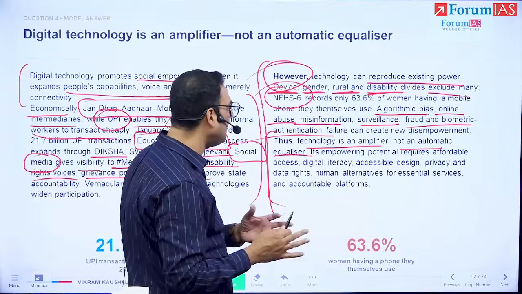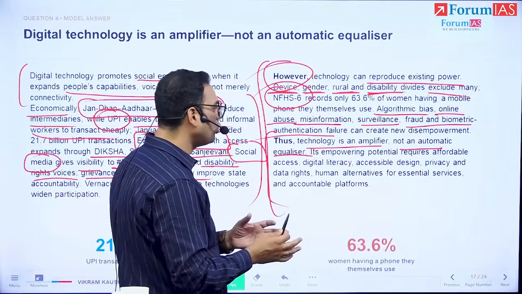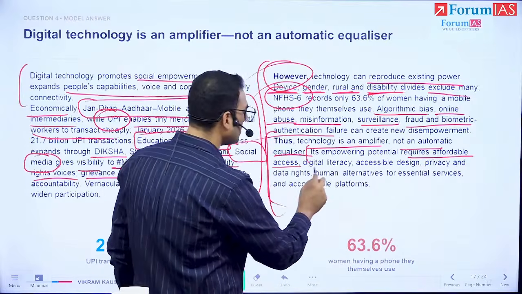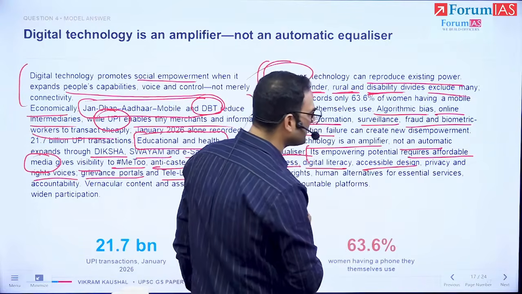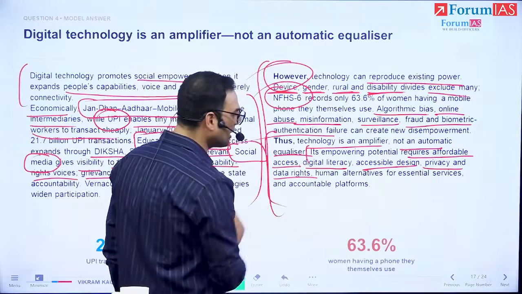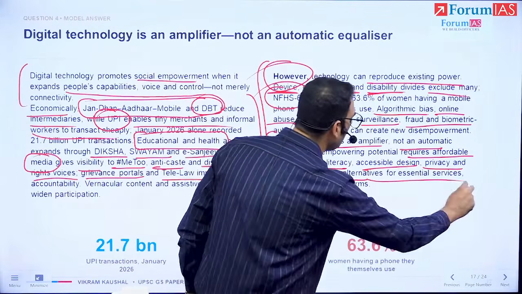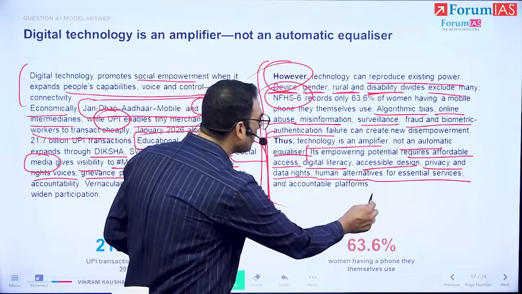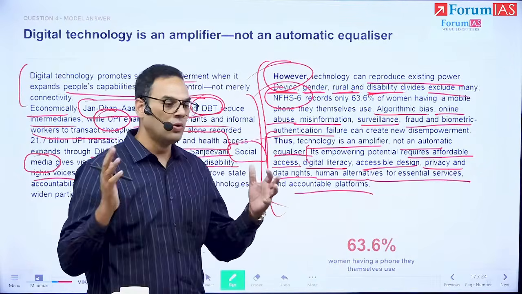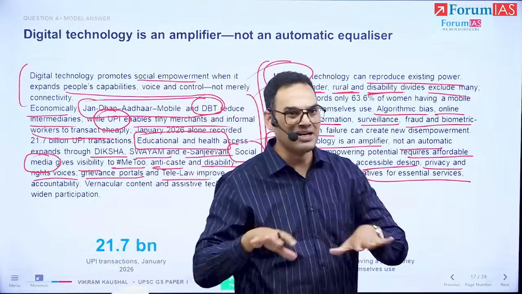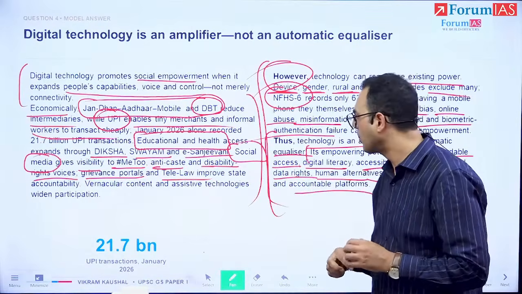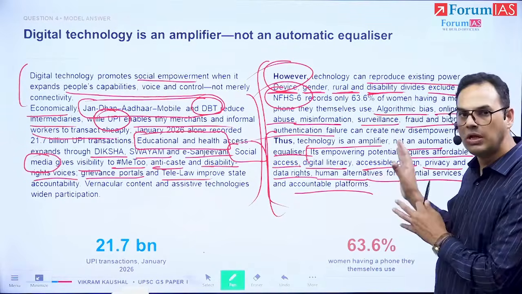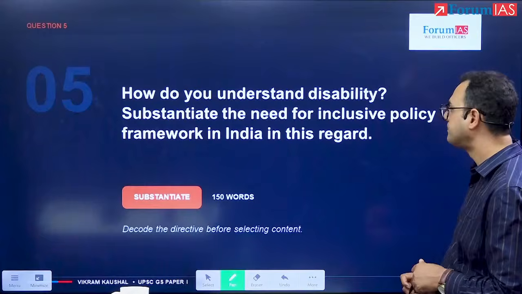If you want it to be an equalizer, then we have to focus on affordable access, digital literacy, accessible design, privacy and data rights, human alternatives for essential services when technology doesn't work properly, and accountable platforms. So digital cannot mean hands off, right? There has to be accountability from the government side. So this is our last paragraph, and that's broadly the structure for this answer.